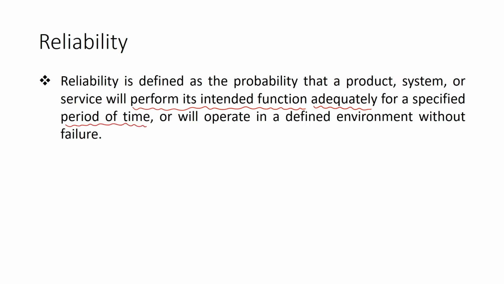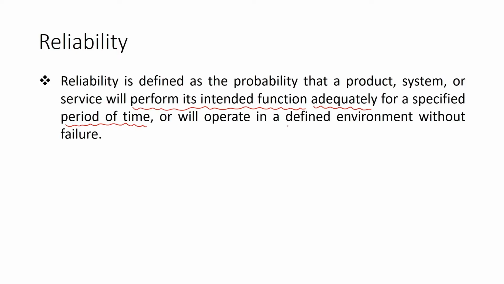When we are purchasing a certain component, or some product or commodity, it is mentioned there for how long the product would be working in its normal condition. Moreover, the product should work in the defined environment without failure. Suppose we are taking a product for a certain condition, say the shop floor where the conditions are very harsh, there would be noise, dust.